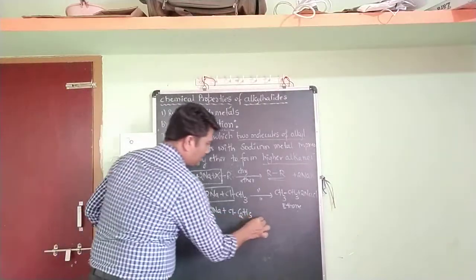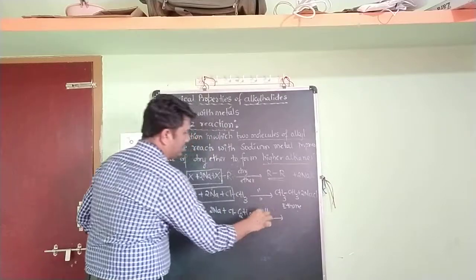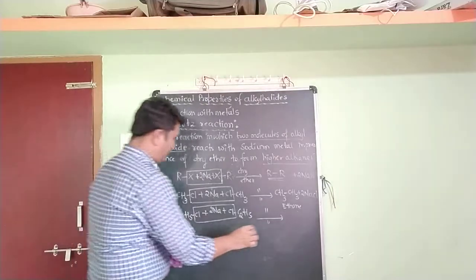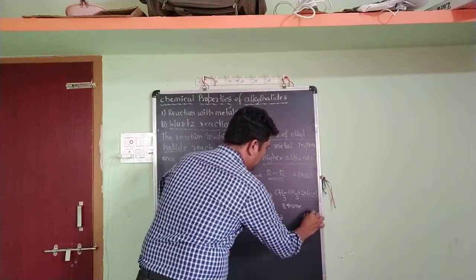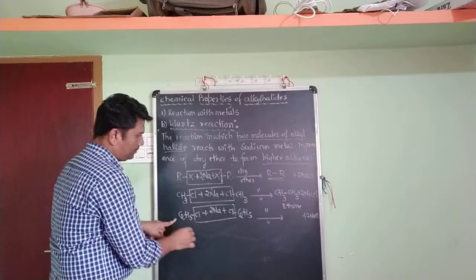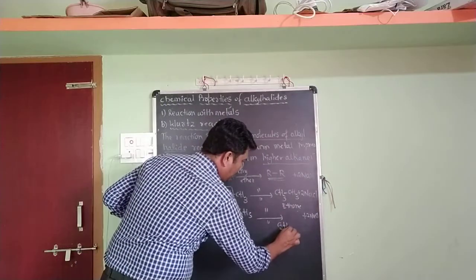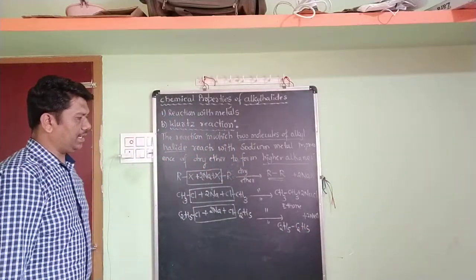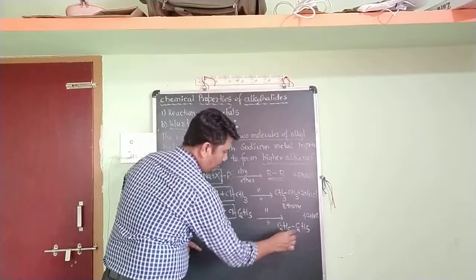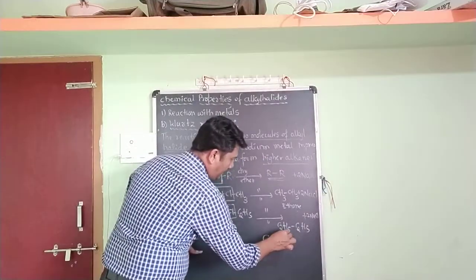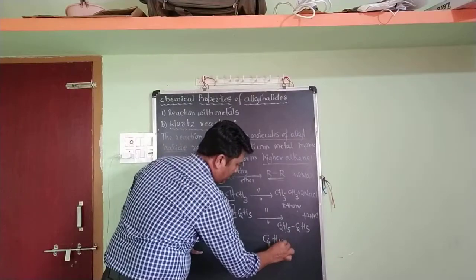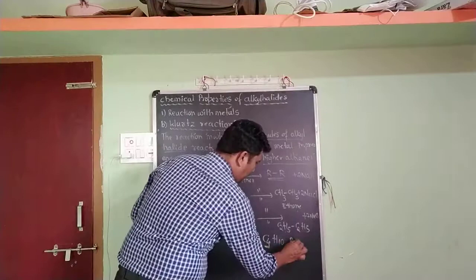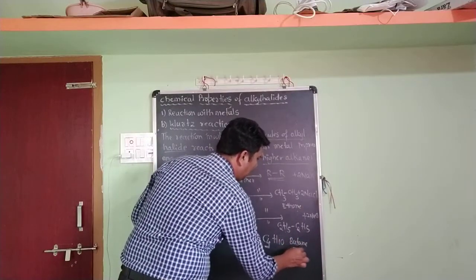In presence of dry ether, again the same. See, this Cl and this Cl combine with sodium to form 2NaCl, and here it is C2H5-C2H5. What is the name of this higher alkane? C2 plus C2 means C4, H5 plus H5 means H10, so C4H10. C4 means but, that is butane. So butane is your higher alkane.